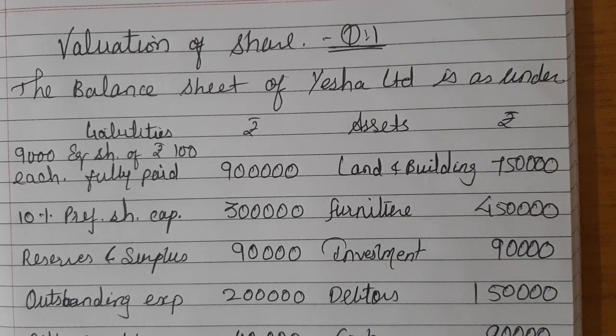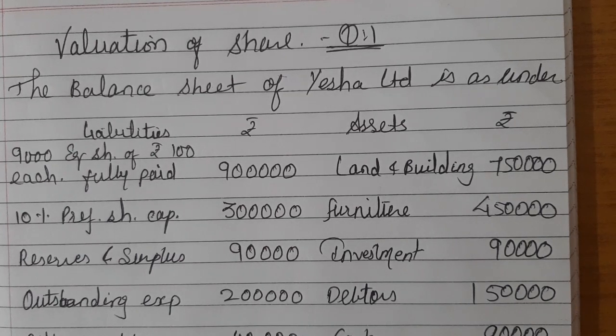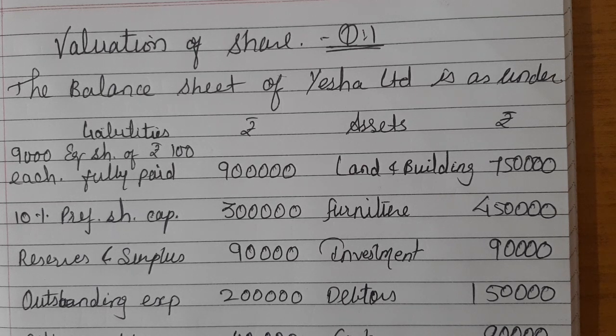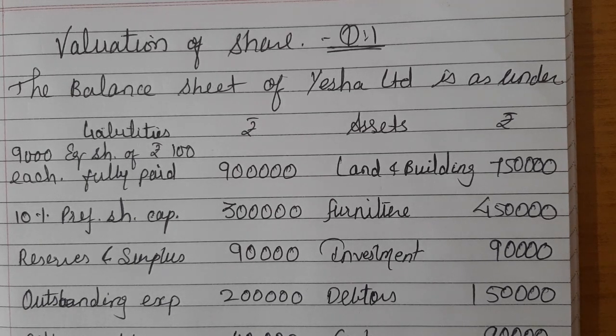In the last session, we discussed the method and formula of the new unit that we have started, valuation of shares. Under that, we discussed three methods: intrinsic value, yield value, and fair value, right? From today onwards, we are going to start with the example solving of the chapter. The first example, I have already sent to our WhatsApp group. You need to write that down in your book so that it would be easier for you to understand the solution, right? Now, let us read this once again.